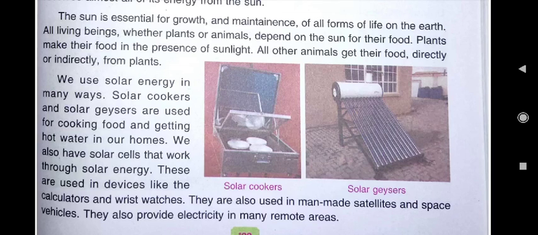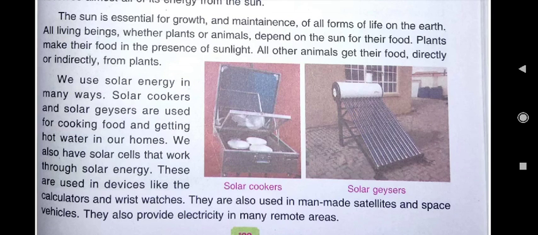All animals and human beings are directly or indirectly dependent on plants for our food, and plants are dependent on the sun for receiving light, because without the sun plants cannot do the process of photosynthesis. You have read about photosynthesis. What is photosynthesis?